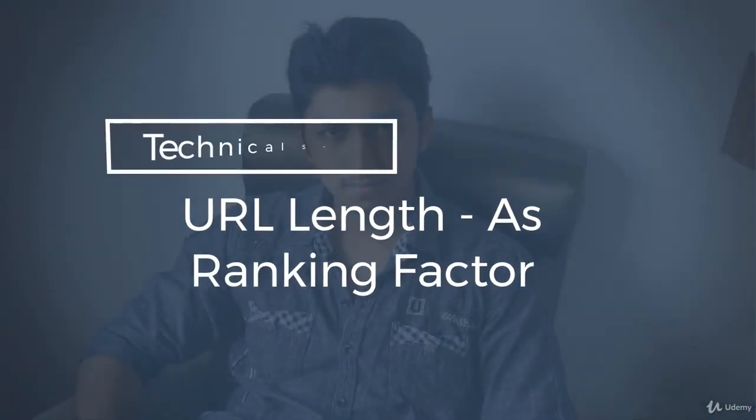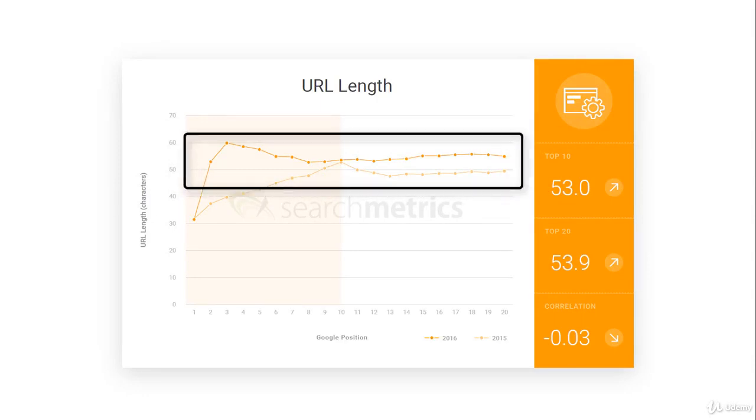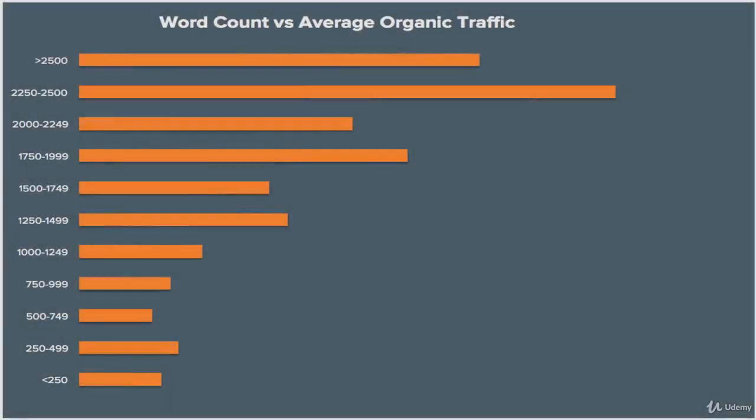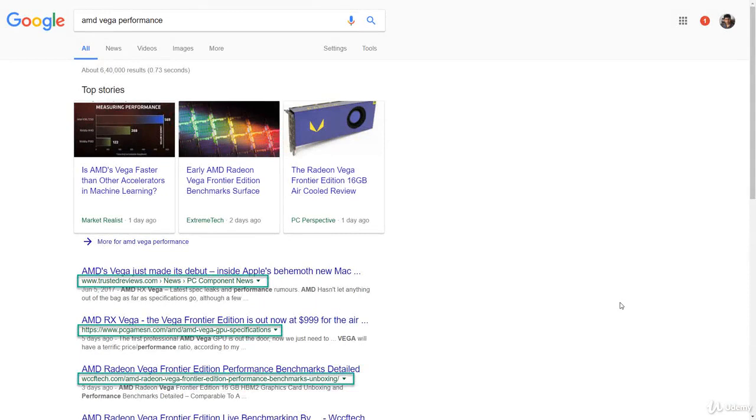In this lecture, we are going to see URL length as an SEO factor. In 2016 research data, the number of characters in URLs has risen by over 15% since last year. One reason could be the increase in the number of contents from interior pages in directories and subdomains than the home pages. Google has started to show the precise URL related to the search query rather than just the home page